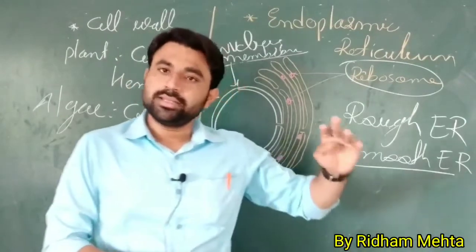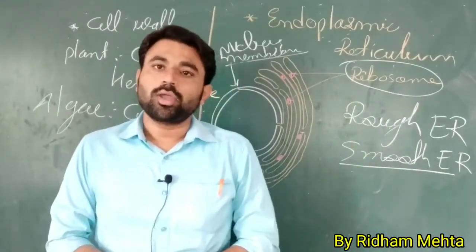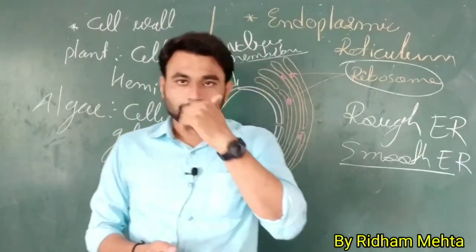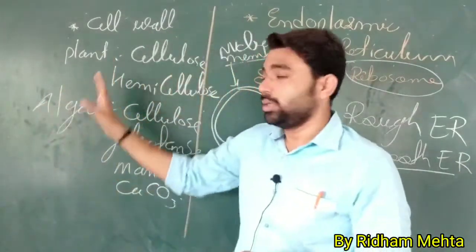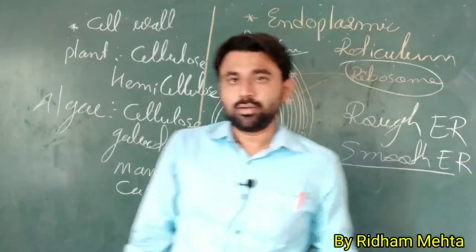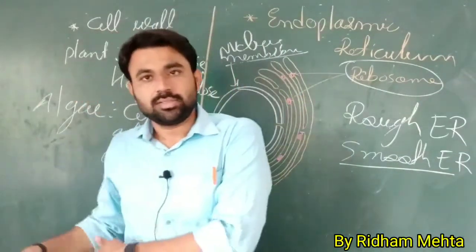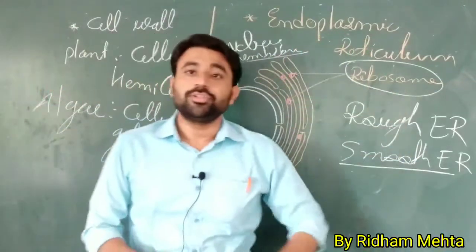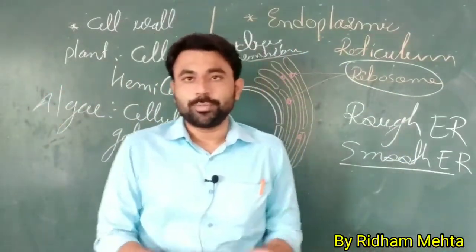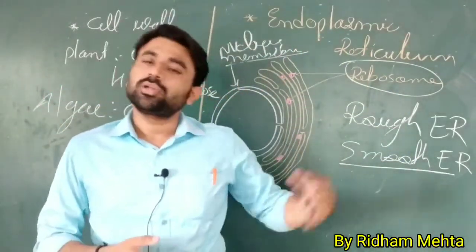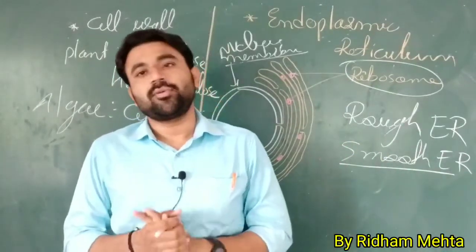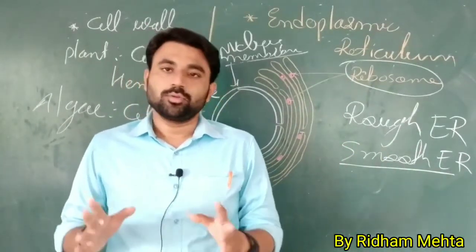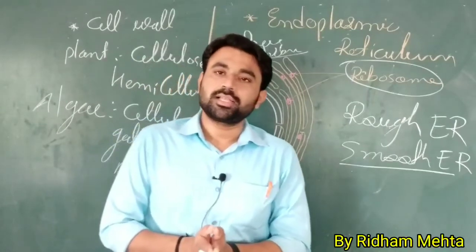It is not hard. After this comes the Golgi body and the rest, so we'll stop here. This lecture was about the cell wall, which is a protective layer made up of different things, as I said. The second topic is the endoplasmic reticulum, which is also a very simple and easy topic. You only have to remember what their functions are. So this is enough for this lecture.